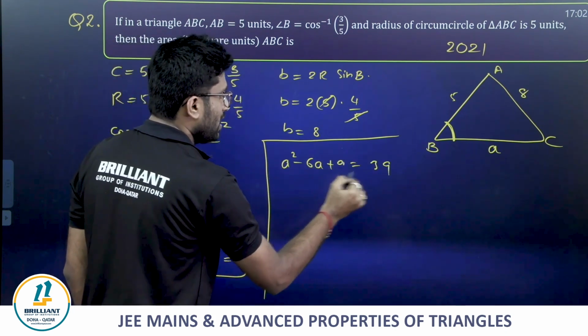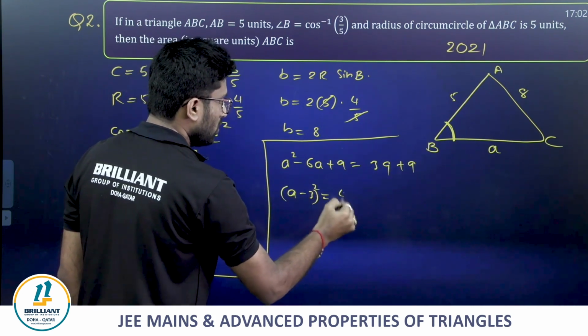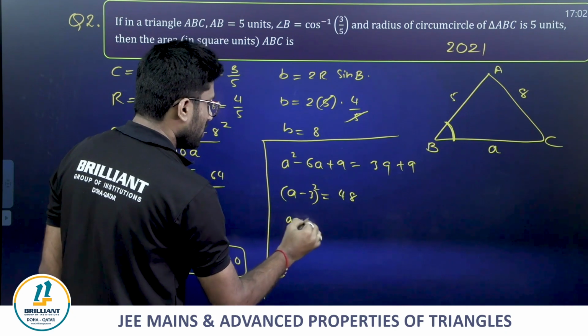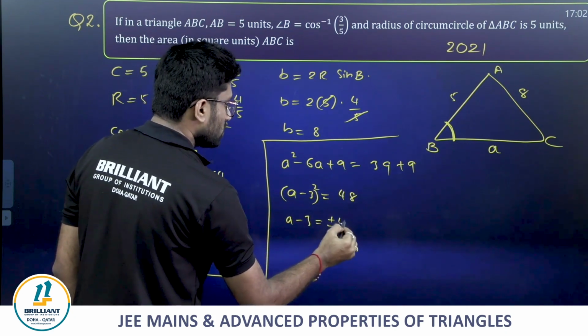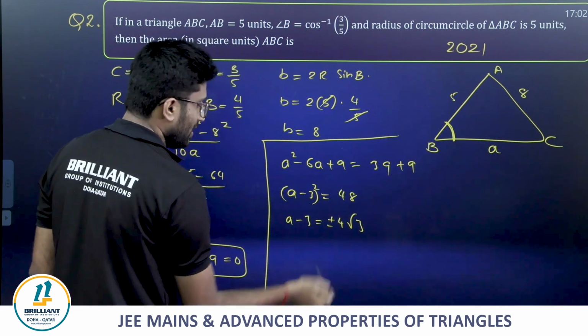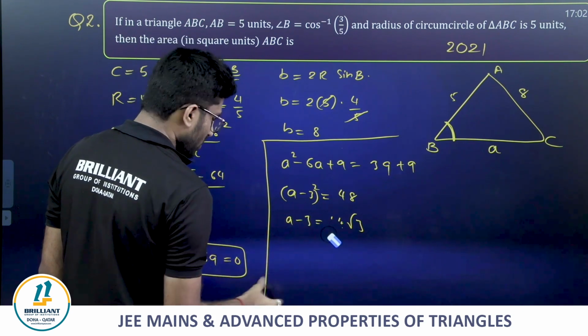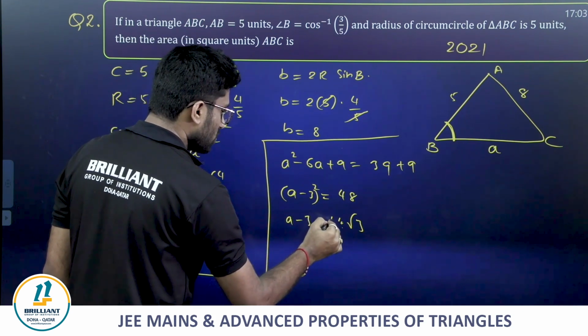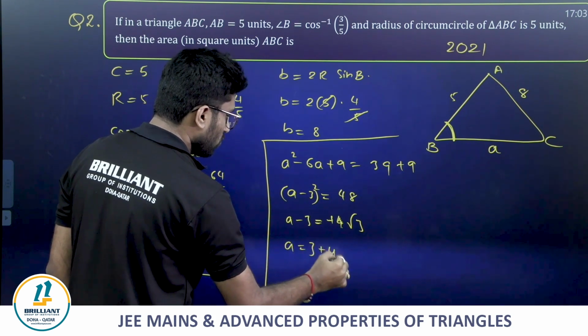I am adding plus 9 on both sides. This becomes (a − 3)² = 48. So a − 3 = ±√48 = ±4√3. Definitely I can't take negative, because a side shouldn't be negative. So a = 3 + 4√3 guys.